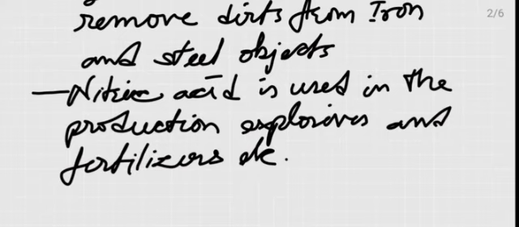In this way, these are some useful natures of the acids that we use in our everyday life.